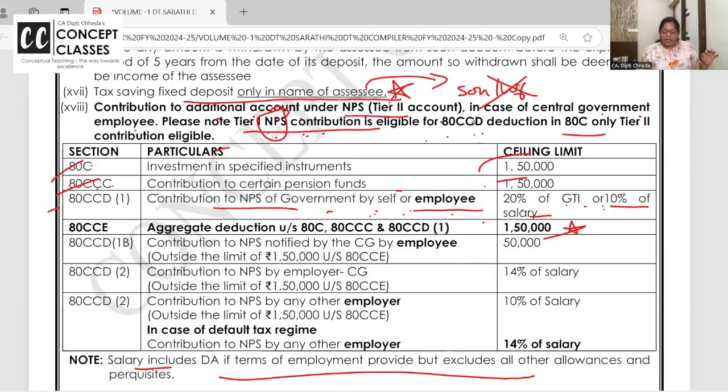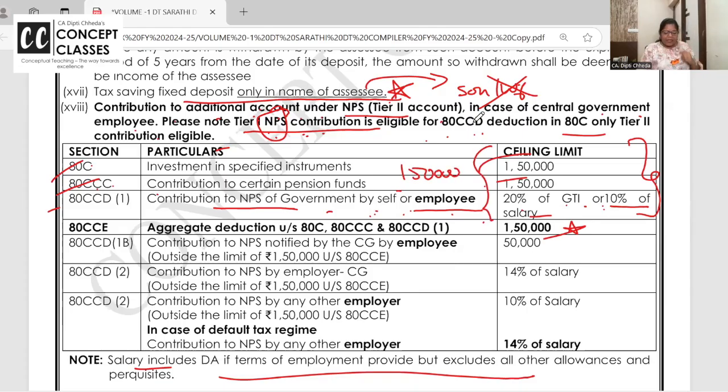Now see, the 80C individual limit is 1,50,000, covering LIC, PPF, all. 80CCC is 1,50,000. And 80CCD1: in the National Pension Scheme, the employee can put 10%. Put together, the upper limit is also 1,50,000.